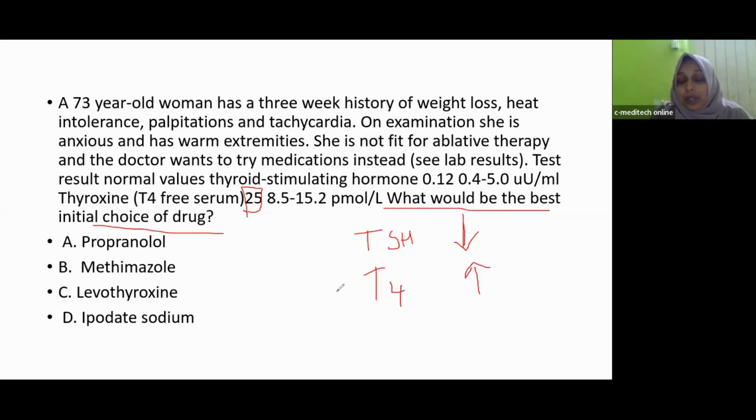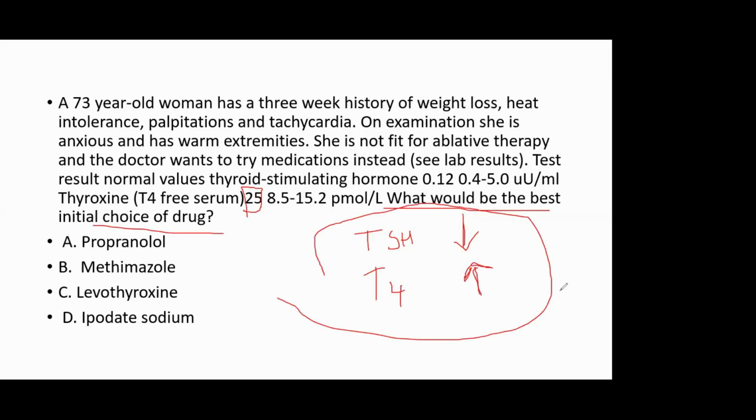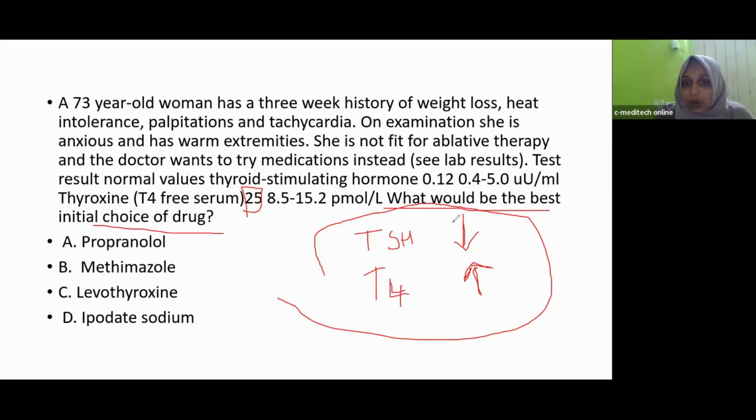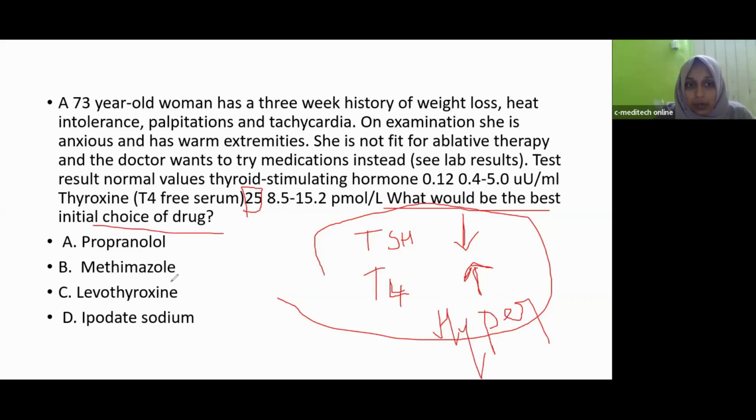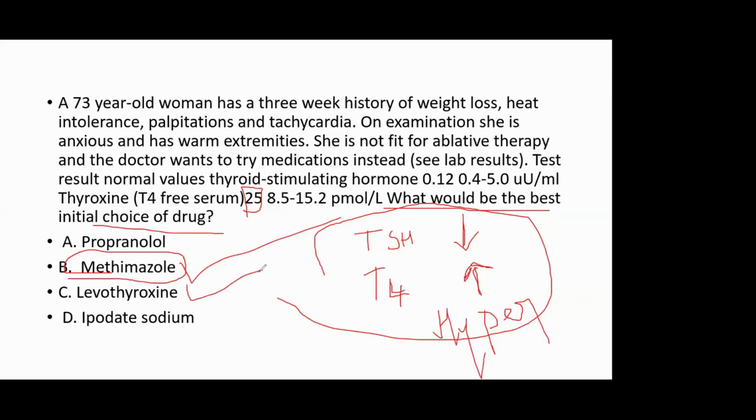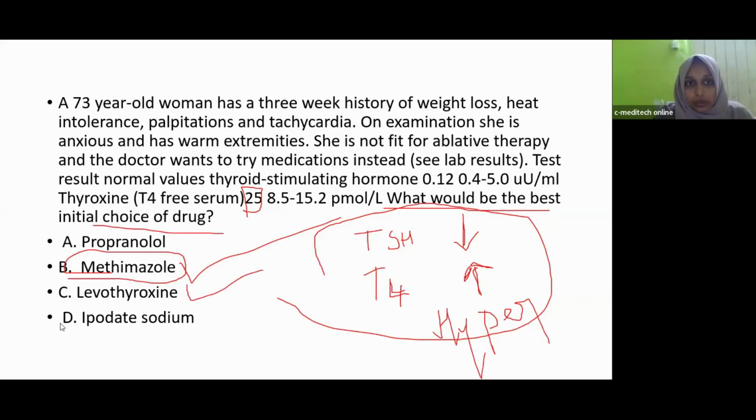So from this lab value, you should identify what is the condition of patient. TSH level is low and T4 is high. What is the condition? Hyperthyroidism or hypothyroidism? Hyper. T4 level is high and TSH is low. That means hyperthyroidism. So in hyper, which drug we will use? Carbimazole, methimazole, propylthiouracil. So methimazole we can choose. In case of hypothyroidism, which drug can we choose? Levothyroxine. Like that you should choose the answer.